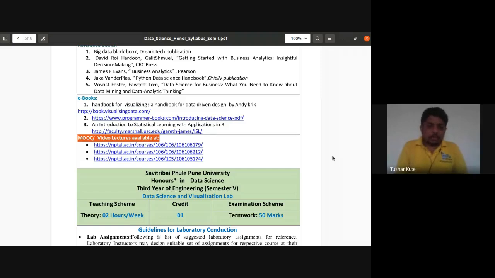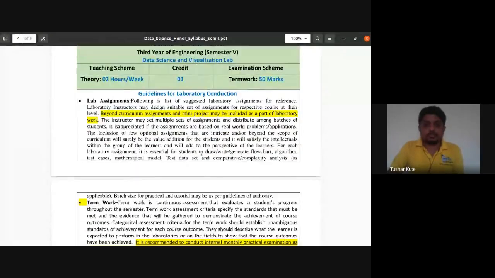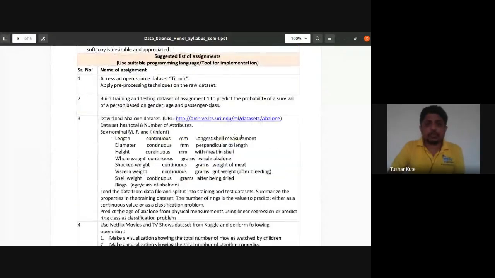Okay, this is the theoretical syllabus overview. If you go to the practical part, we have only 4 practicals here, laboratory assignments. Check it out, these are the 4 assignments. The first part is based on data pre-processing. It is not mentioned which pre-processing technique you have to apply, but many are there, and we can apply them. The data set mentioned there is available online, and we can also use it directly in R programming and Python programming.